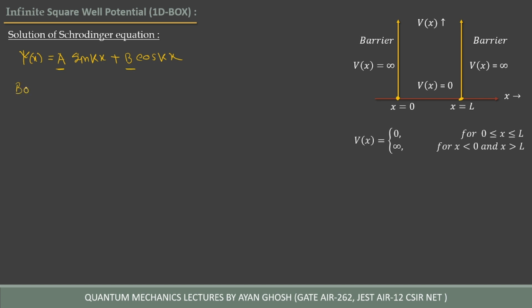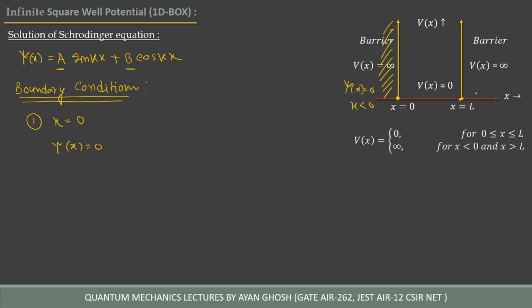Boundary conditions. Number one, we have one boundary at x equal to 0. For x equal to 0, psi of x equal to 0, because outside in this region there is zero probability of finding the particle. That means psi of x is 0 for the region x less than 0.